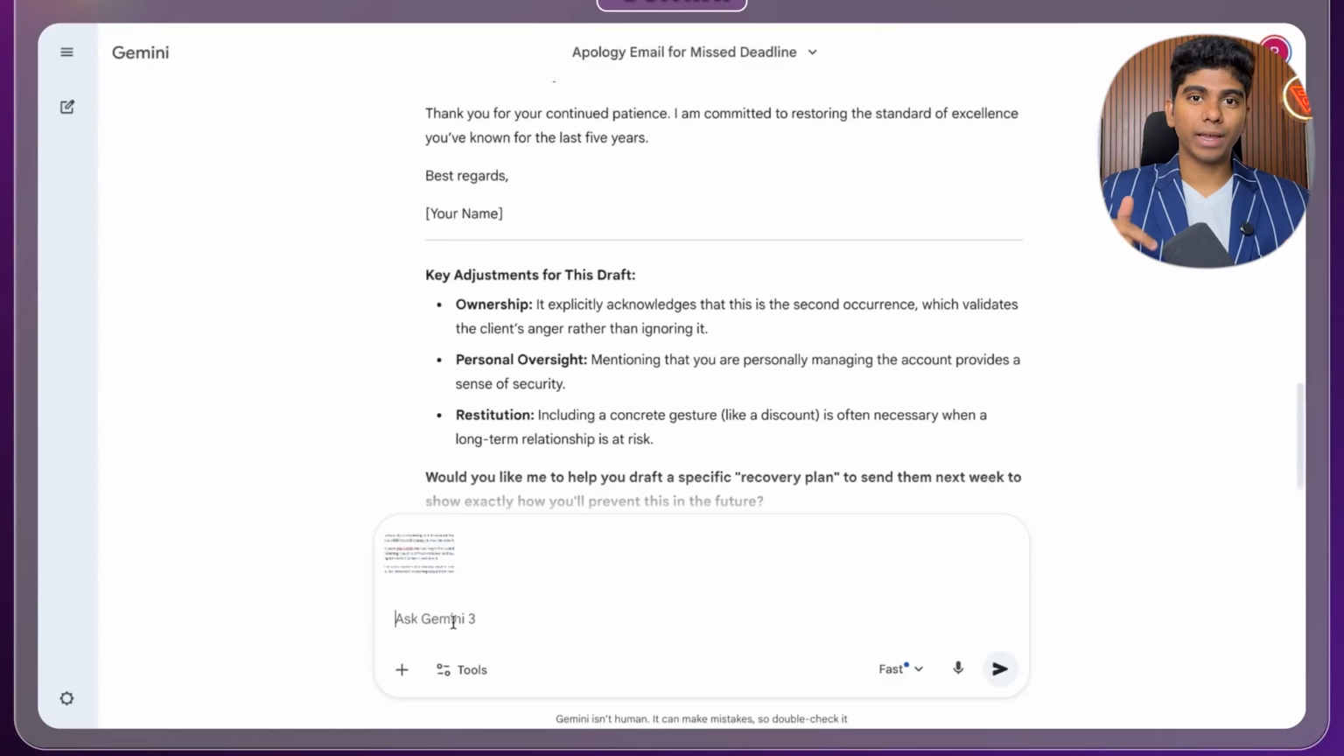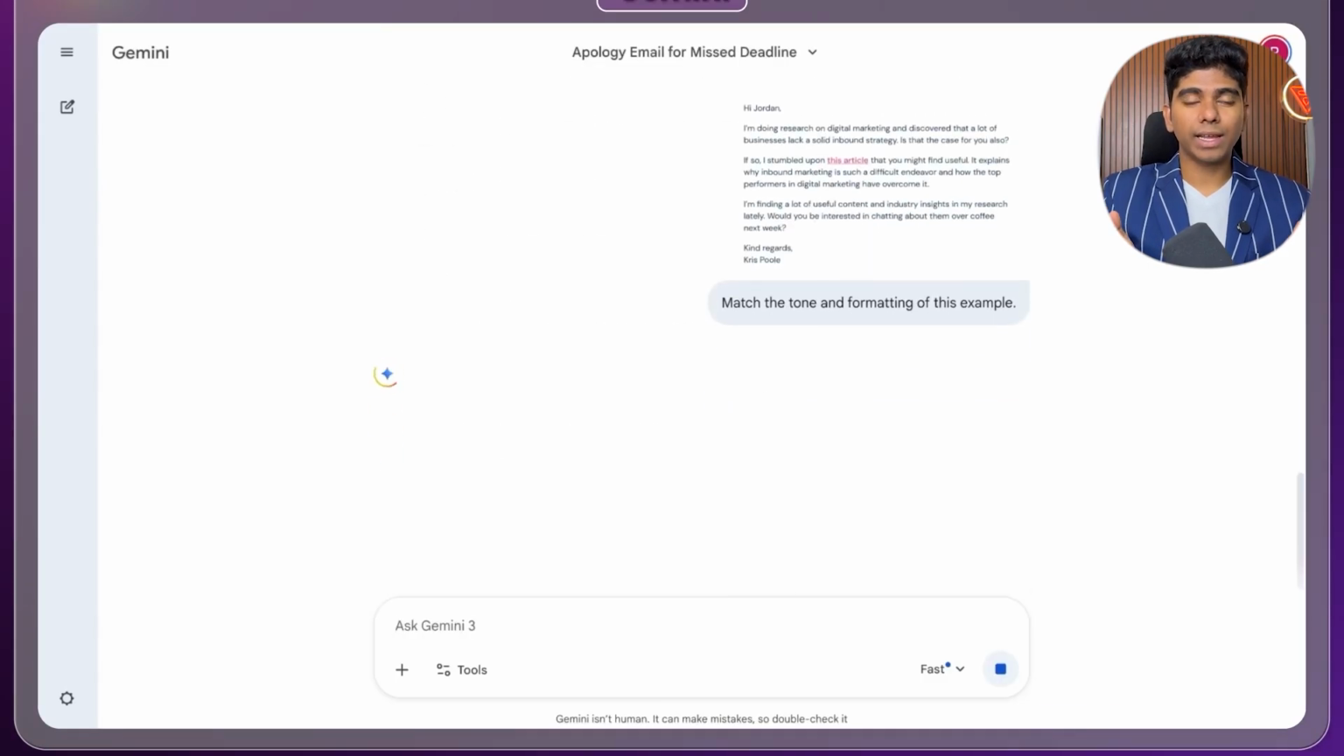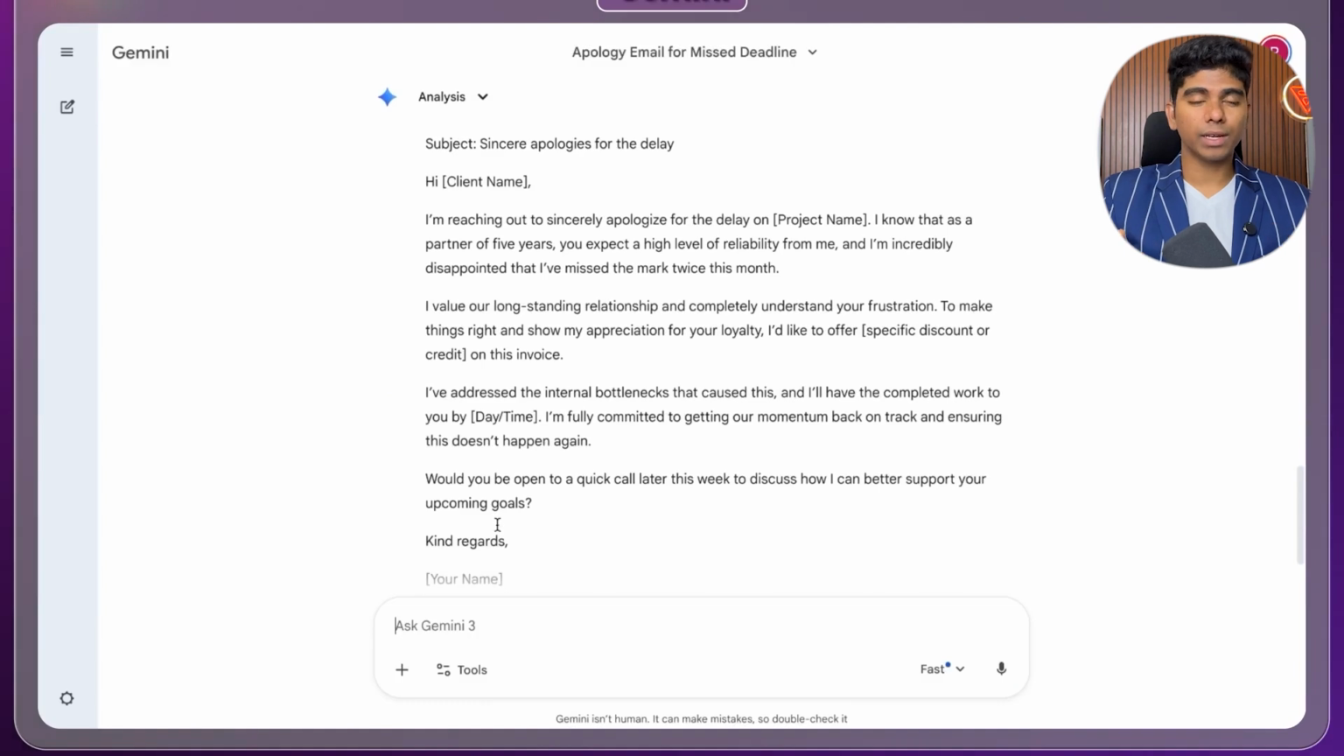Then you add R for references. This is the single most undervalued step in prompting. Instead of trying to describe the writing style you want, just demonstrate it. Paste in an email you've written before and say, match the tone and formatting of this example. And suddenly, the output doesn't sound robotic. It aligns with your specific voice.